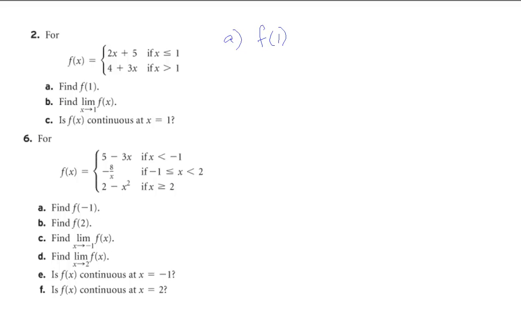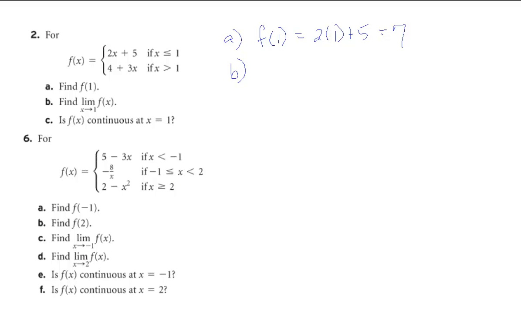So f of 1 is equal to, well, first we have to figure out which interval it belongs to. Does it belong to x greater than 1 or x less than or equal to 1? It belongs to x less than or equal to 1. So that means part A would be 2 times 1 plus 5, or in other words, 7.